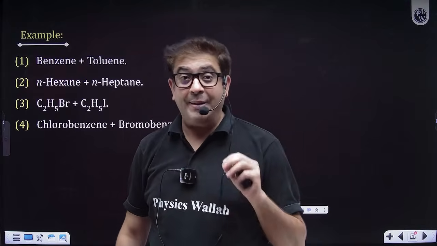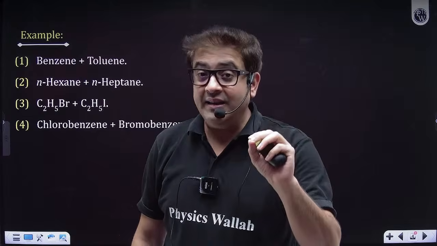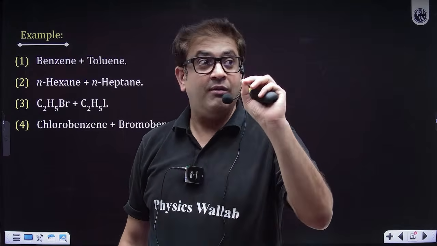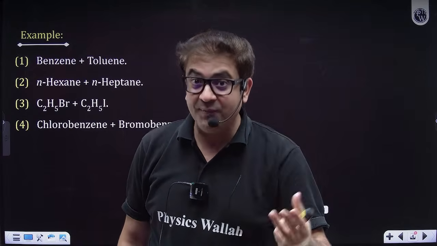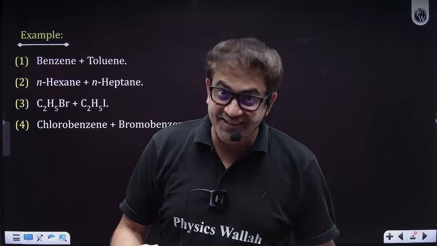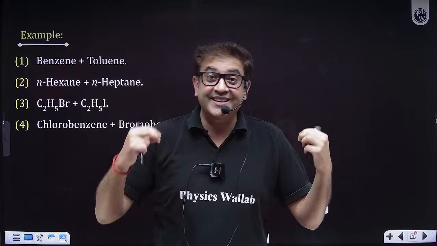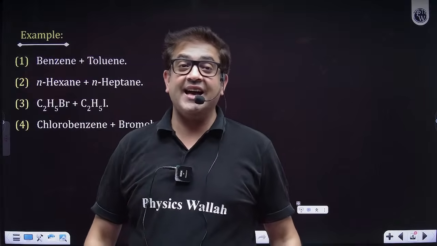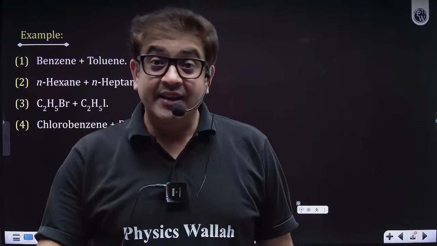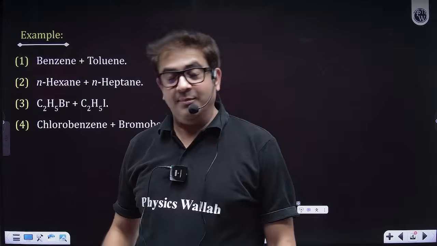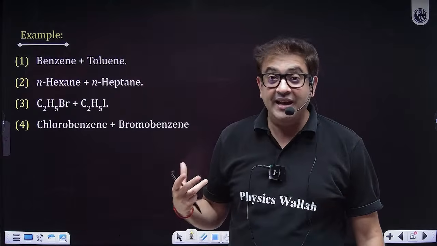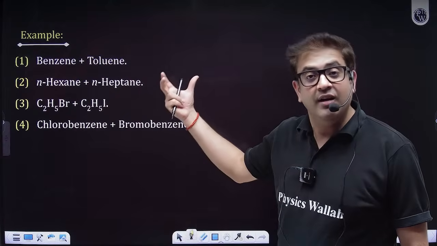If you ask me practically, then beta, practically there is no person called ideal person, there is no teacher called ideal teacher, there is no student called ideal student, there is no gas called ideal gas practically. So similarly, there is no solution which is ideal. But yes, who are these approximately ideal solutions which belong to the same functional group?